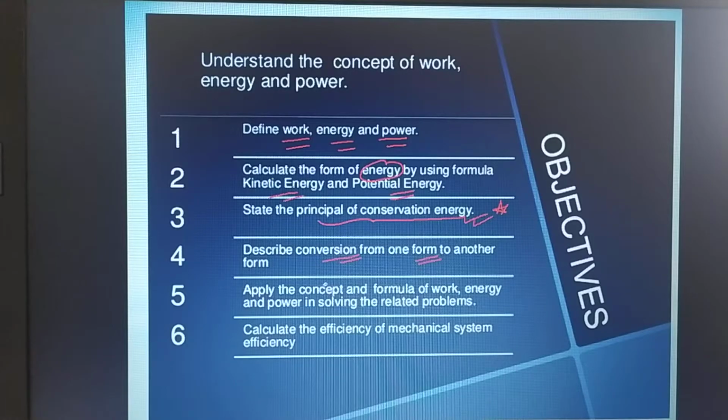We will also apply the concept and formula of work, energy and power in solving the numericals, and we will also discuss how a mechanical system, its efficiency, how input and output are affected by the change in the different parts of the work, energy and power. We will also discuss about the efficiency of different machines.